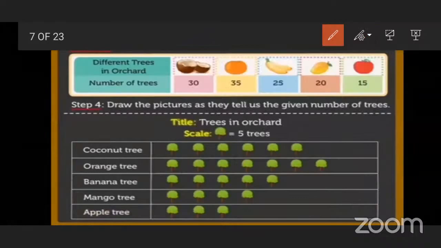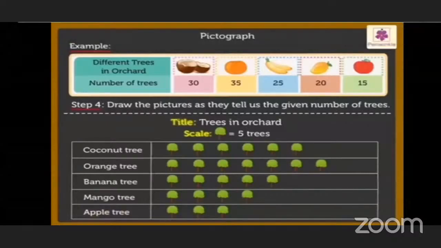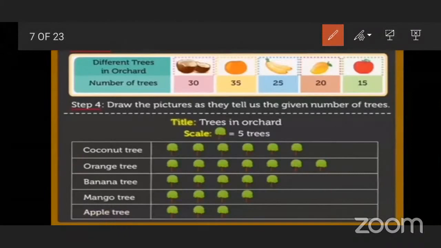So let us see the solution of this example. We take the title: trees in orchard, different trees in orchard. Title is given, trees in orchard. So the scale is 1 tree equal to 5 trees. How many coconut trees are there?